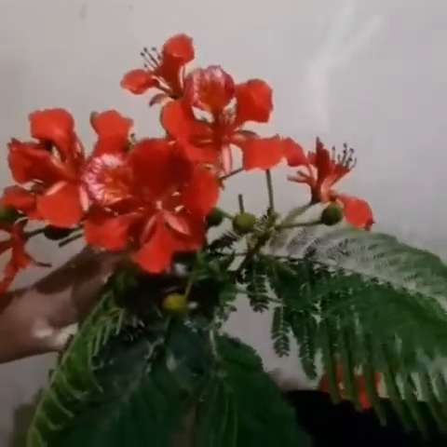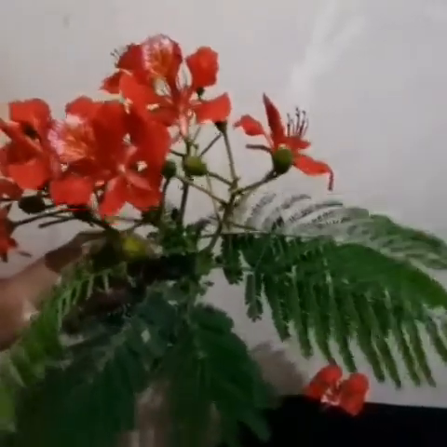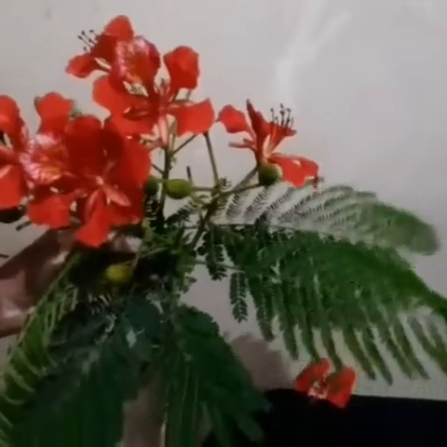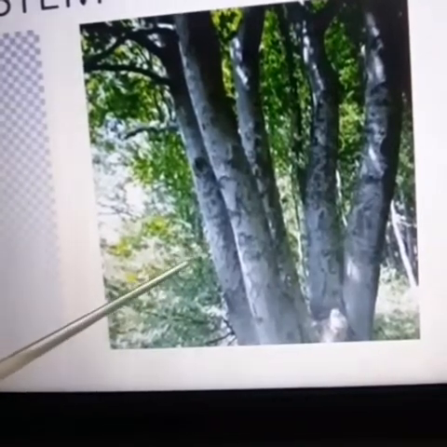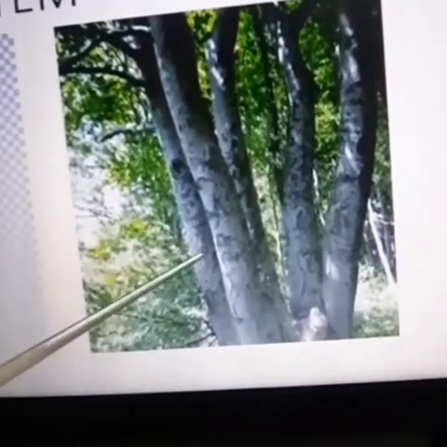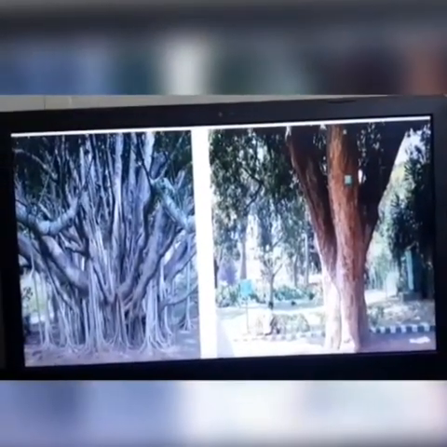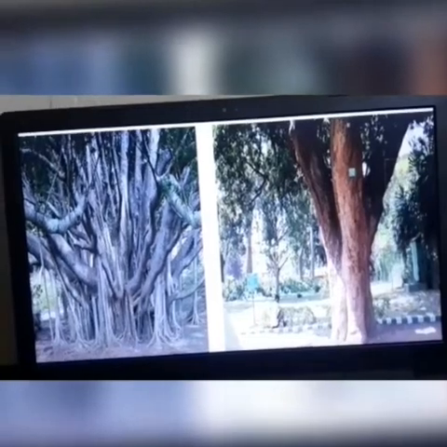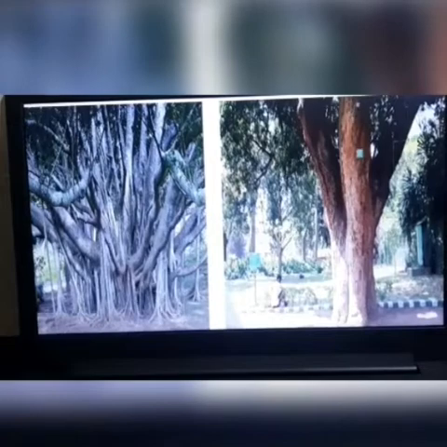The stems of some plants are weak. For example, this stem is very weak, but there are some plants where the stems are very strong. You could see here. Can you see this? The stem here is very strong, and a thick and strong stem is called a trunk. Yes, a thick and strong stem is called a trunk.